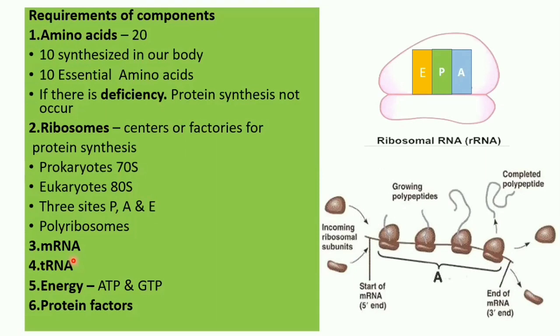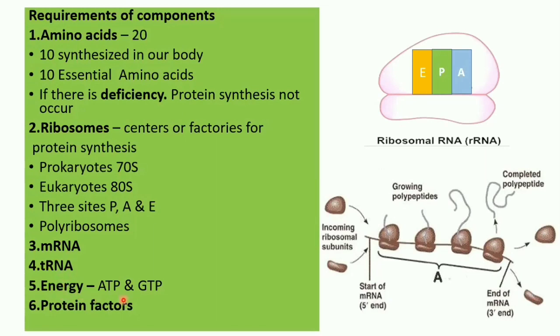If you have seen my video, then you will know that the DNA has passed on the genetic information in the form of codons to mRNA. Now in the translation process, this mRNA will be translated into a protein sequence. And tRNA, in translation, carries the amino acids and hands them over to the growing peptide.